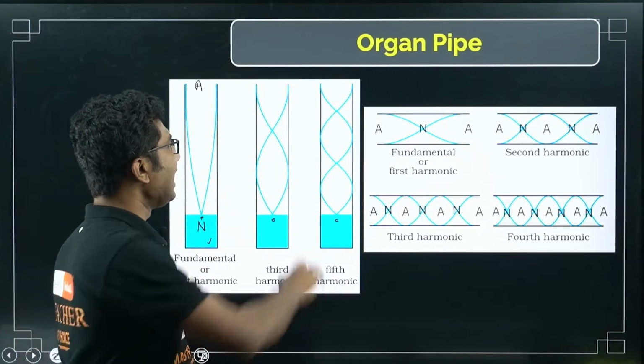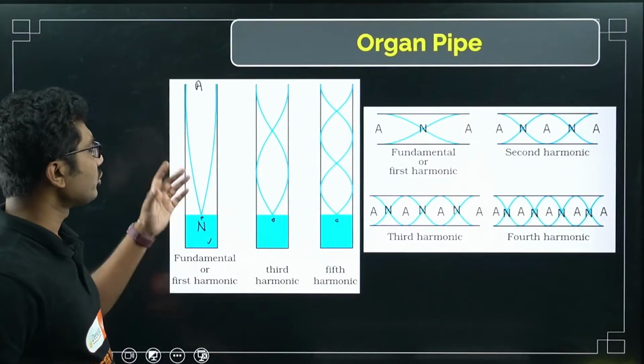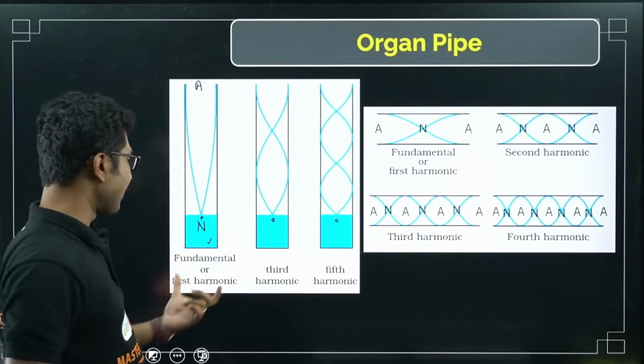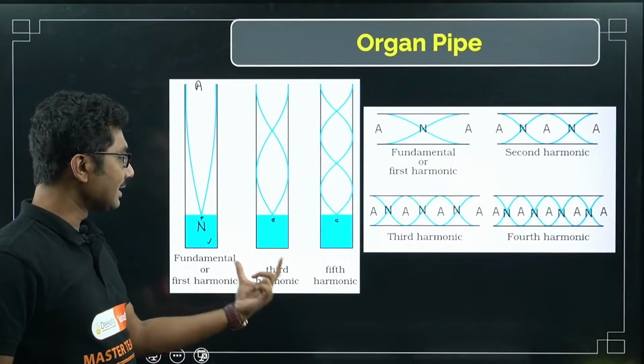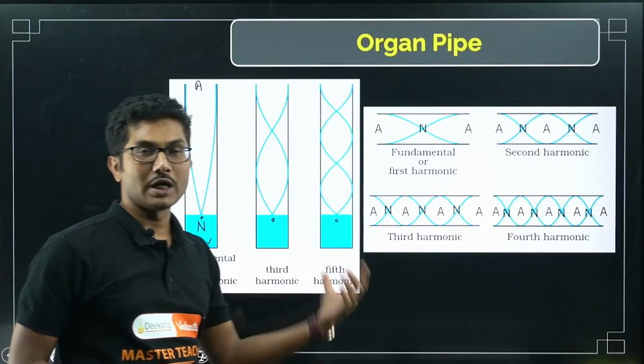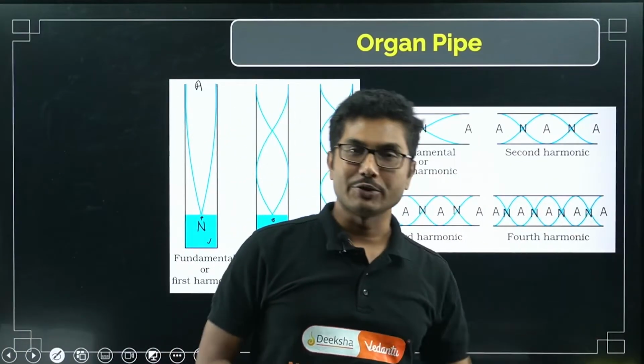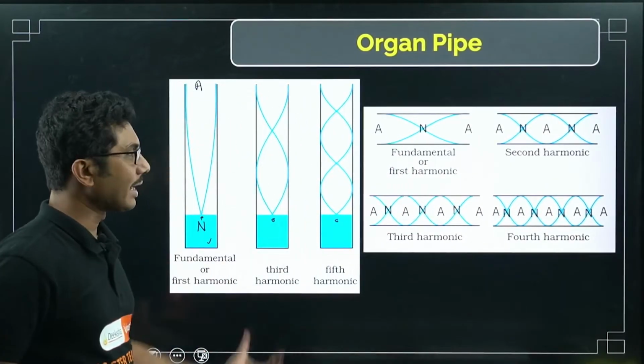So as you can see, in case of a closed organ pipe, not all the harmonics are present. This is the fundamental harmonic, this is the third harmonic, this is the fifth harmonic, so only odd harmonics are present in case of an organ pipe.